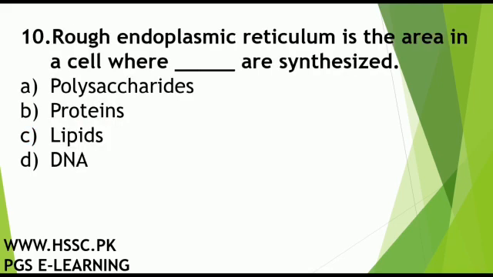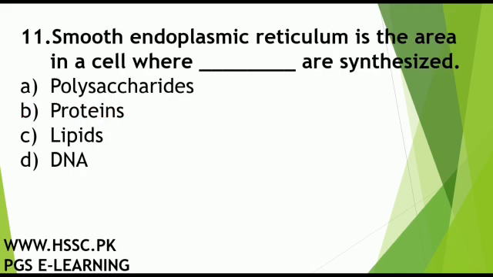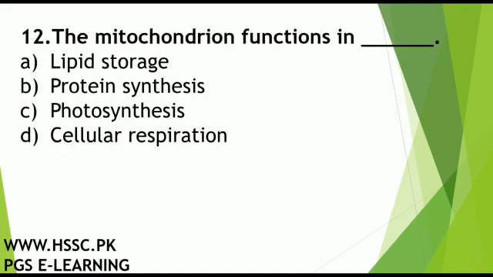Nucleolus. Rough endoplasmic reticulum is the area in a cell where dash are synthesized. Correct answer is proteins. Smooth endoplasmic reticulum is the area in a cell where dash are synthesized. Correct answer is lipids. The mitochondrial function is dash.